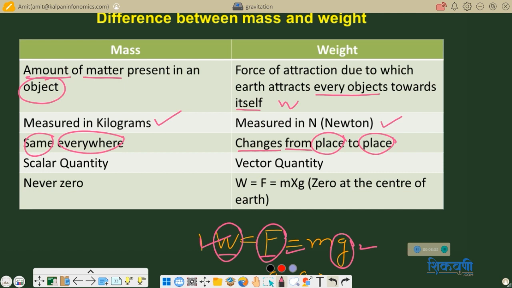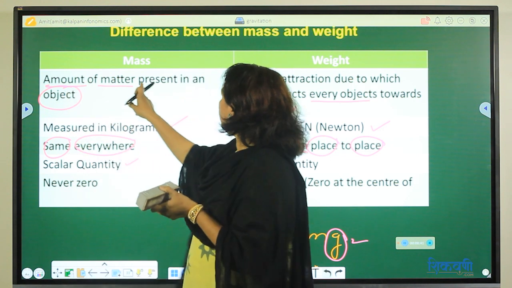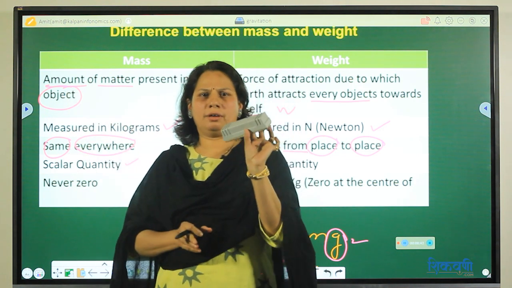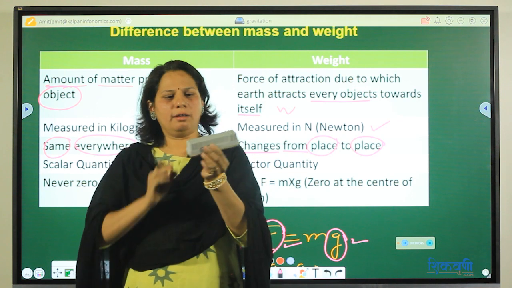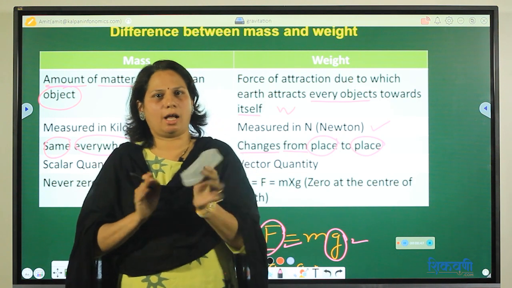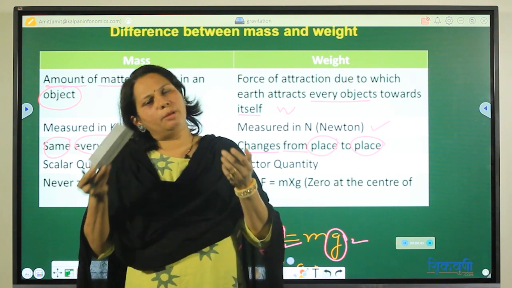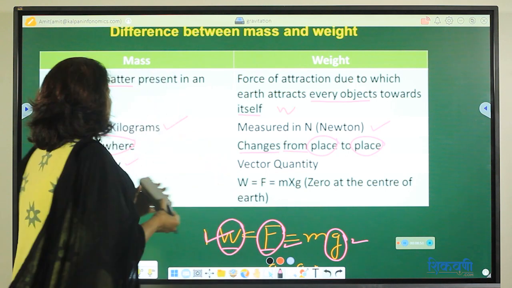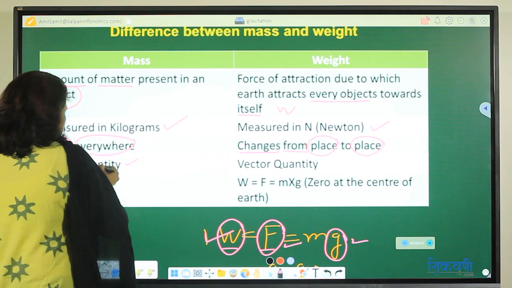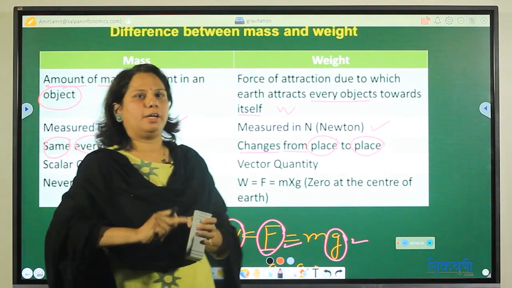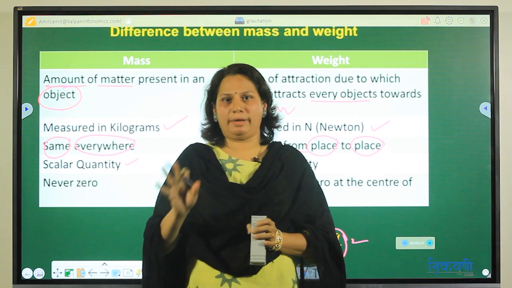Okay. Now scalar quantity. Mass is a scalar quantity, correct? Mass is what? The amount of matter present in an object. Does it have a direction? Does this material have a direction? No, there is no direction, only magnitude is there, correct? So mass is a scalar quantity. A scalar quantity has only magnitude, no direction.